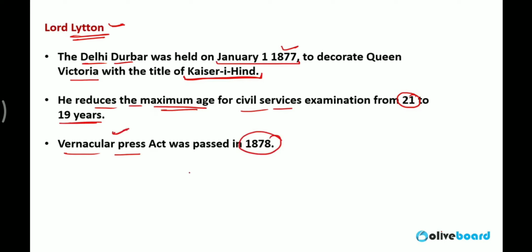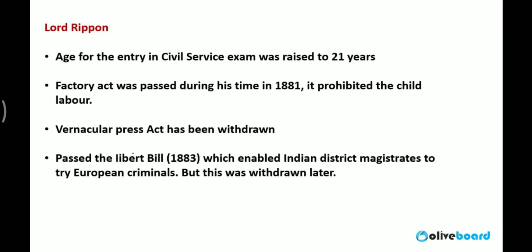According to this act, all the press and newspapers in India came under complete control of the British government. They were not allowed to write anything against the British government, otherwise their property was forcefully occupied by the British government. This act was called the Vernacular Press Act. It was passed by Lord Lytton.